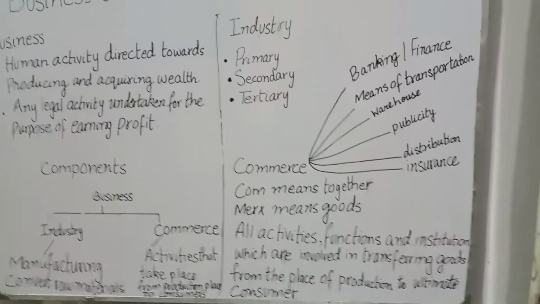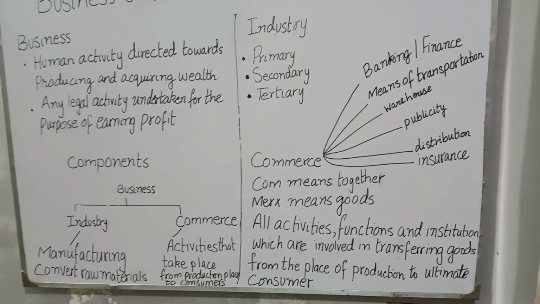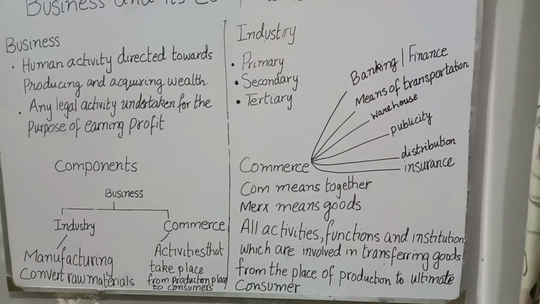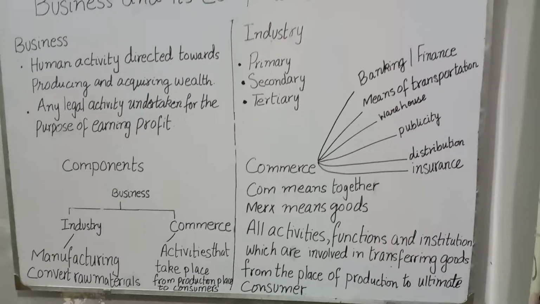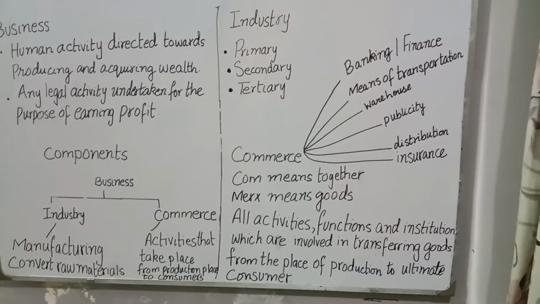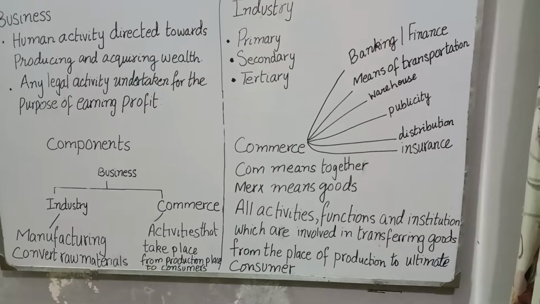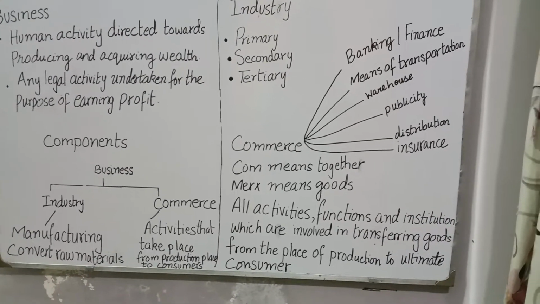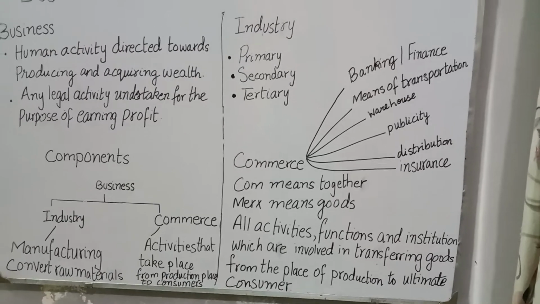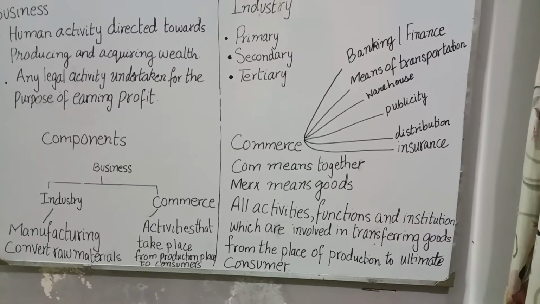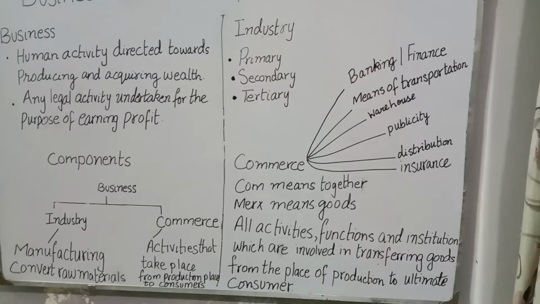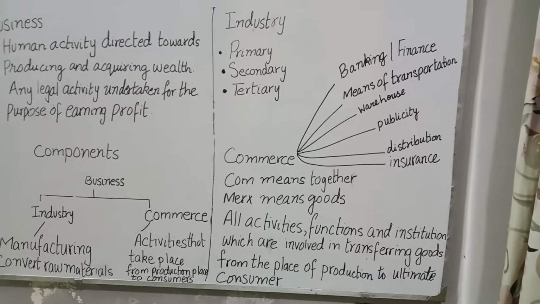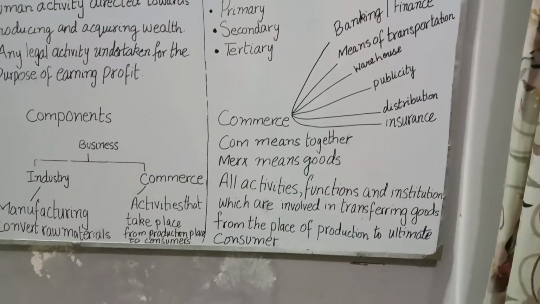Now let's talk about tertiary industries. Tertiary industries are those industries which provide services to their prospective and respective customers. For example, hospital, school, and others like airlines, these are all examples of tertiary industries. So this is a general overview about industry and its sectors. Now let's move to commerce.